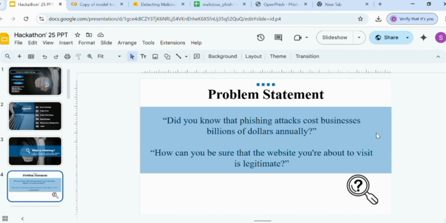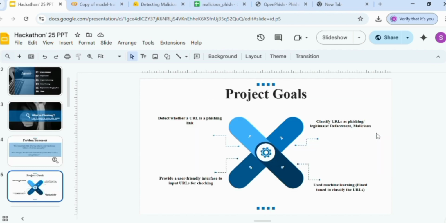So why did we choose to solve this issue? Let me ask you two questions. Did you know that phishing attacks cost businesses billions of dollars annually? And how can you be sure that the website you are about to visit is legitimate? A recent study found that 90% of data breaches begin with a phishing email. So one question arises: in today's digital world, phishing attacks are a significant threat to both individuals and organizations. What steps do we take to protect ourselves from these phishing attacks?